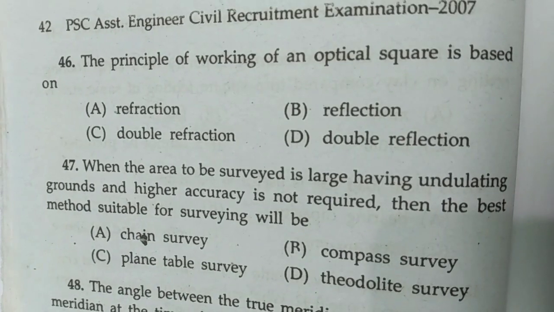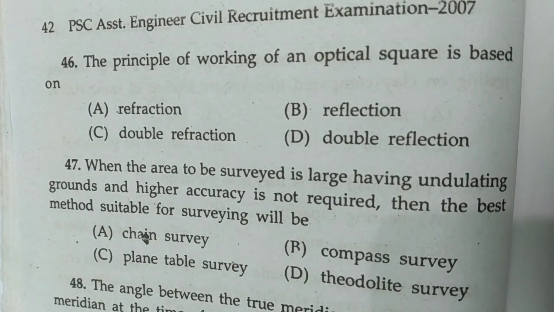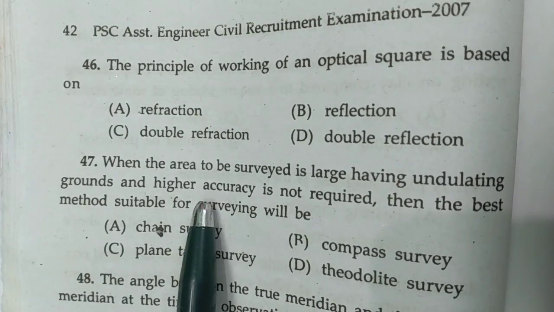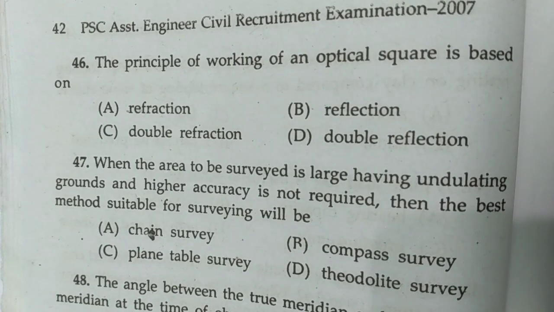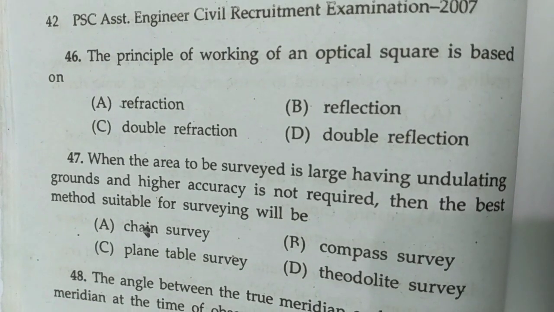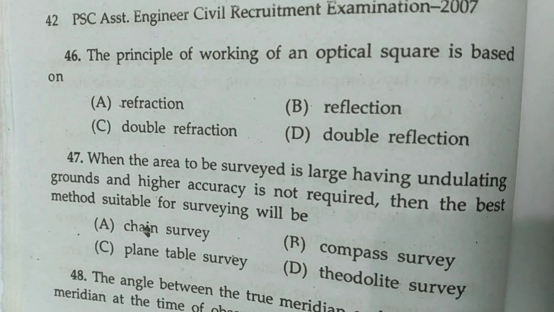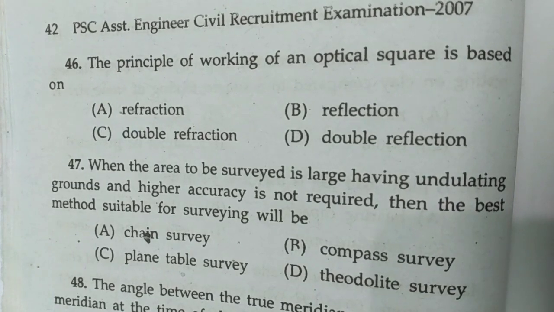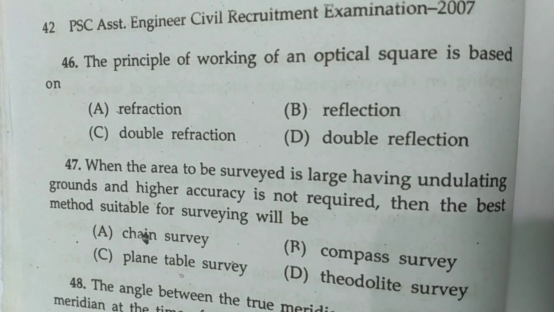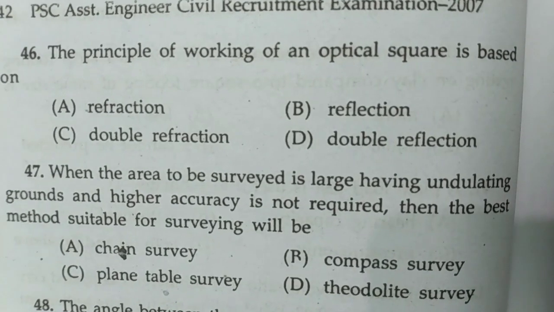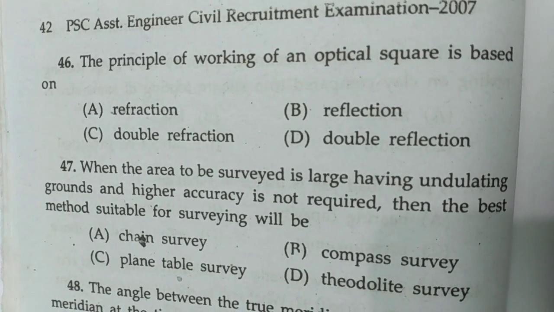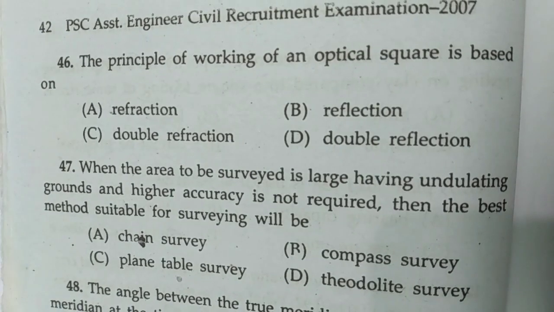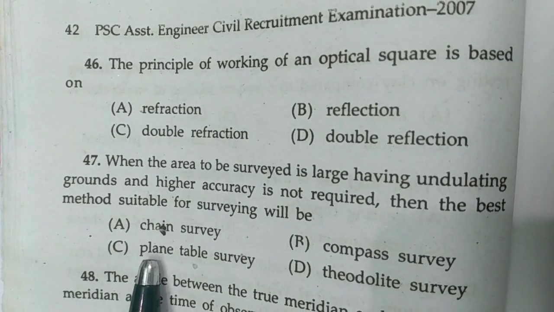Compass surveying is suitable for large area surveying crowded with many details. But here higher accuracy is not required, so compass surveying is ignored. By theodolite surveying, horizontal angle and vertical angle both are measured accurately, so option D is also not correct. Plane table surveying is suitable for long area and large area with so much undulation, but higher accuracy is not required, so option C is correct.